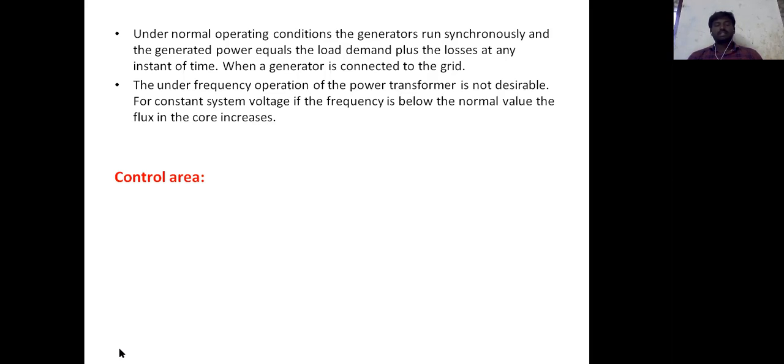We know the EMF equation of a transformer, V equals 4.44 phi F N, so F is inversely proportional to phi. If the frequency is reduced, the core flux increases and the current will increase, and the transformer windings may be burned.